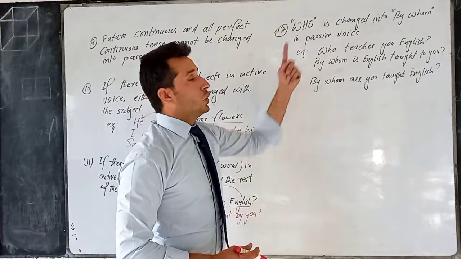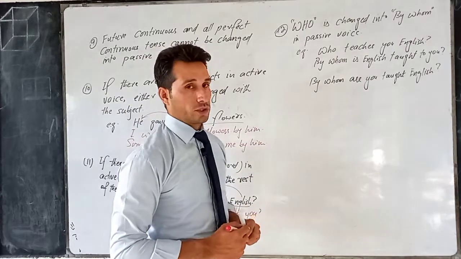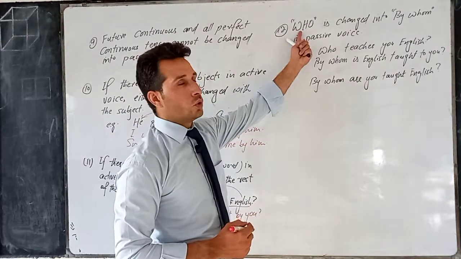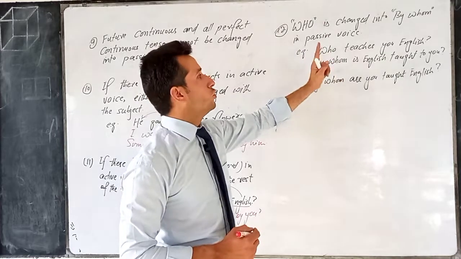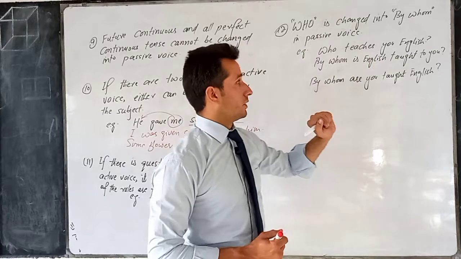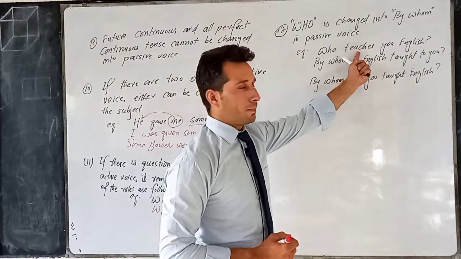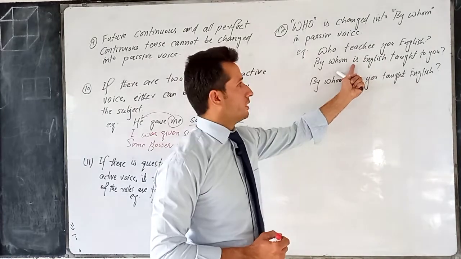Next rule is who, WHO, is changed into by whom in passive voice. So if in active voice there is who, we change it into by whom in passive voice. For example, who teaches you English? Now, who is converted into by whom? It is present simple tense, so we take helping verb from present continuous.